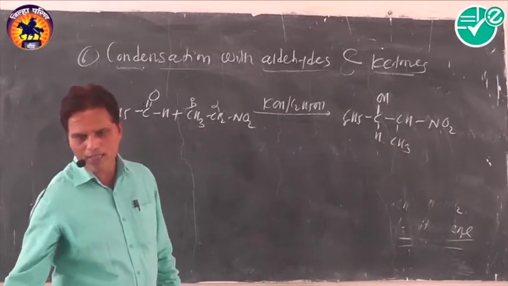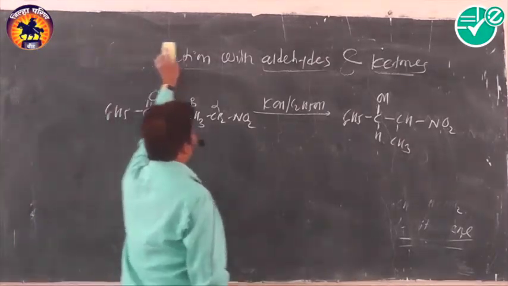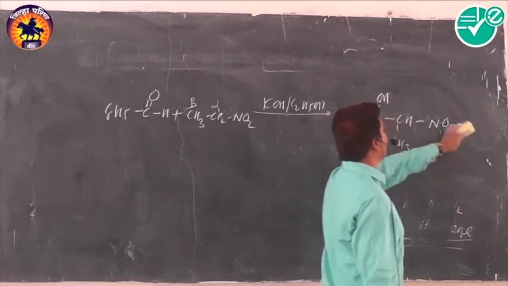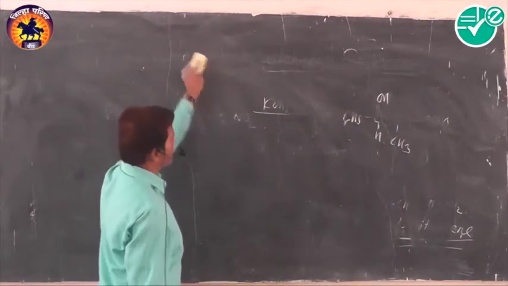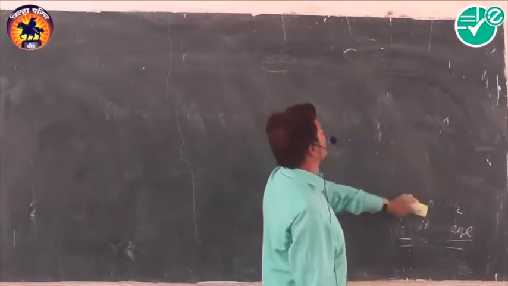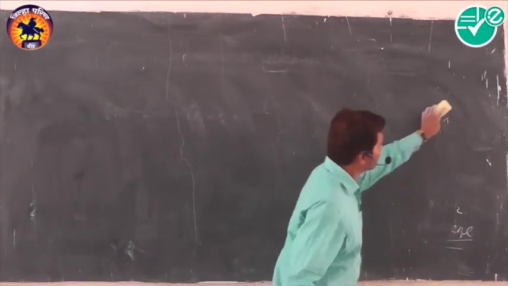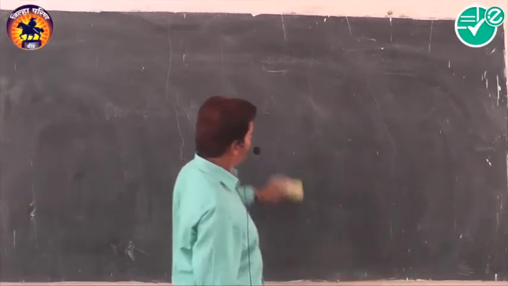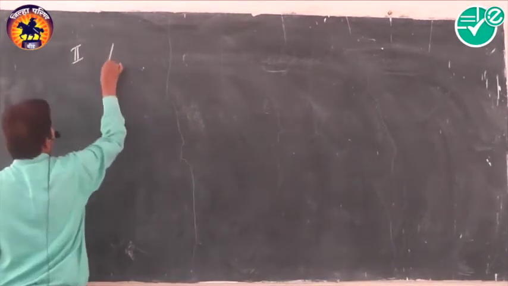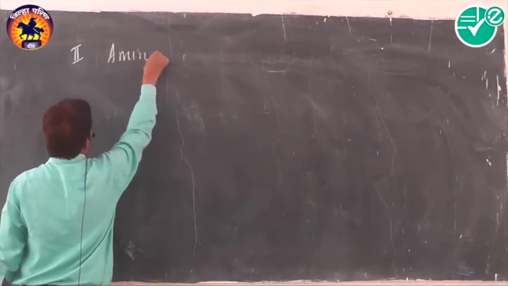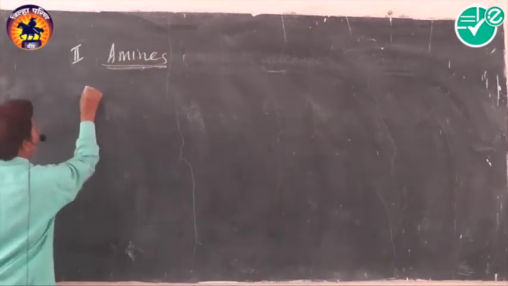Then compound number 2, amines. We have finished the first compound which contains nitrogen, that is nitroalkane. I'm going to start the second compound which contains nitrogen, that is amines. Okay, then its definition.